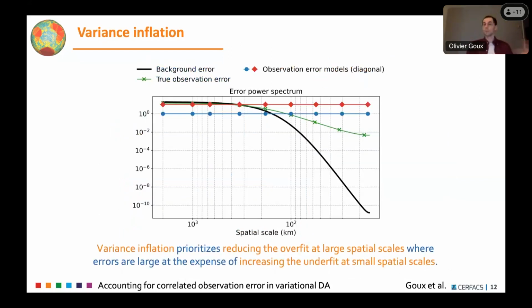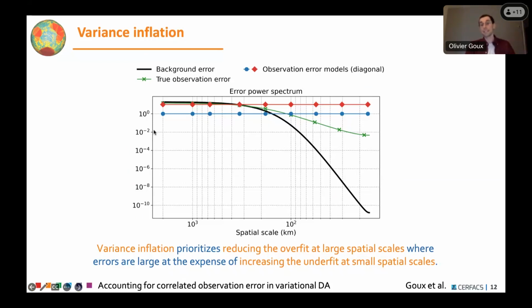If we go back to this scale-by-scale analysis to try and understand what happens with variance inflation, variance inflation moves us from the blue model that we have here to the red one. So we just increase the variance at all spatial scales. What this does is reduce the overfit at large scales, which is very important because errors are large at these spatial scales.